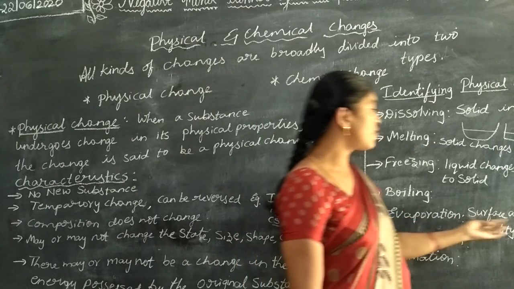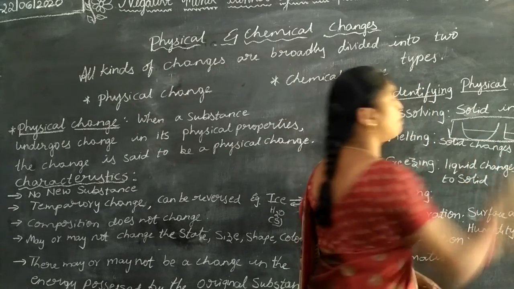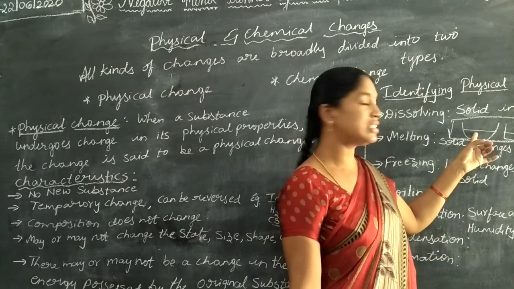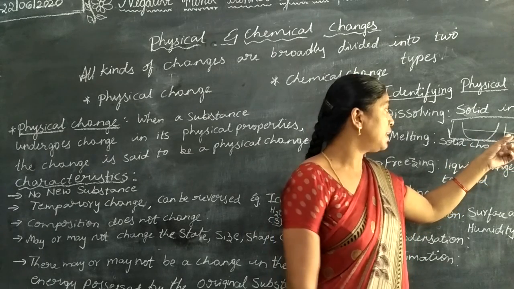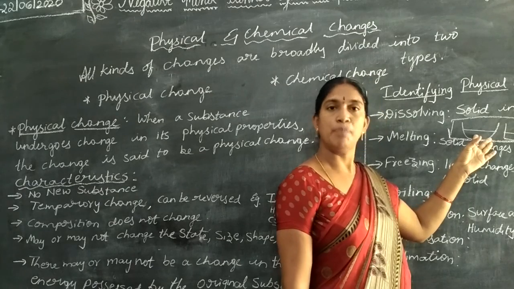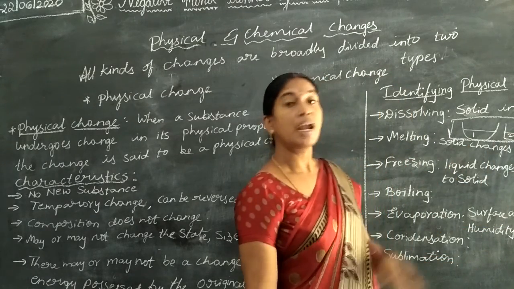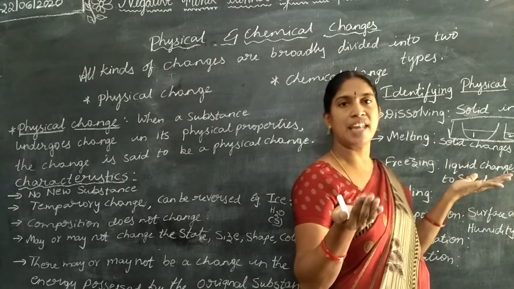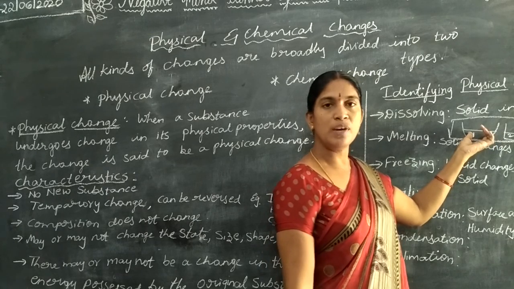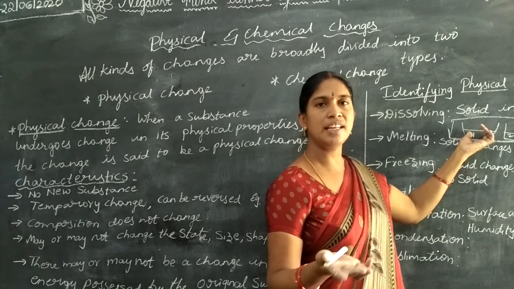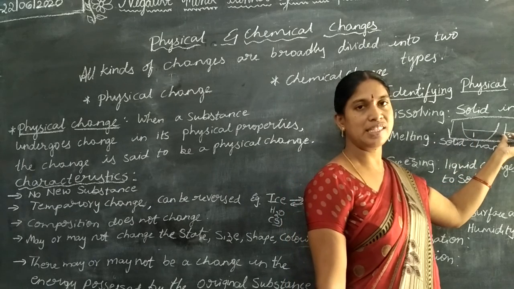If the surface area is more, if you observe here, we can see two bowls, one having more surface area and the other having less surface area. If we pour some liquid in bowl 1 and some liquid in bowl 2 and place them in the hot sun, which one will evaporate quickly? The liquid in bowl 1 will evaporate quickly. What is the reason? Because it has more surface area, and the other has less surface area.